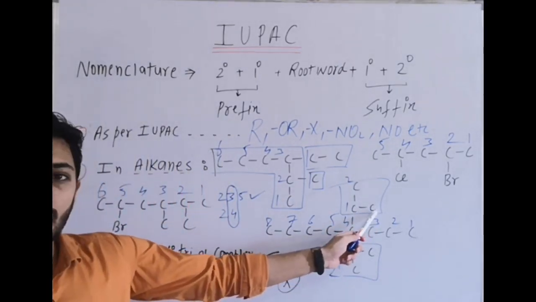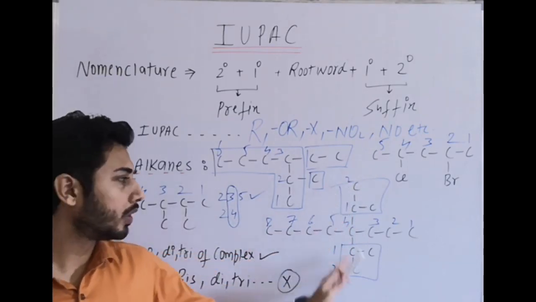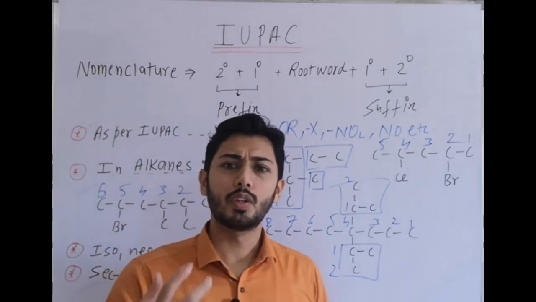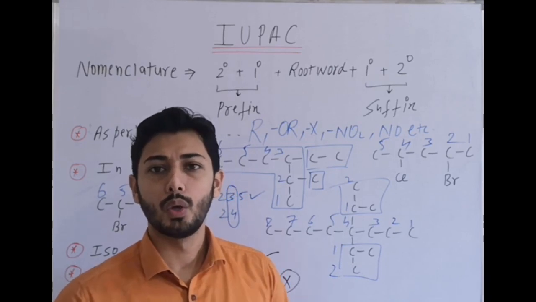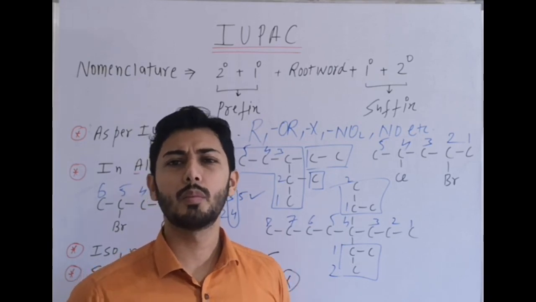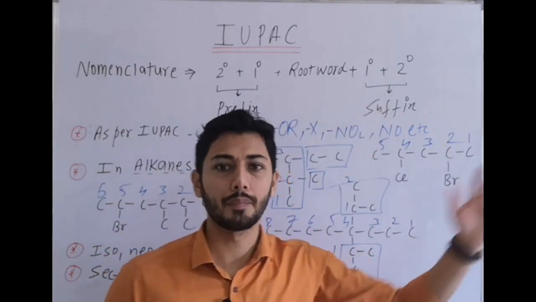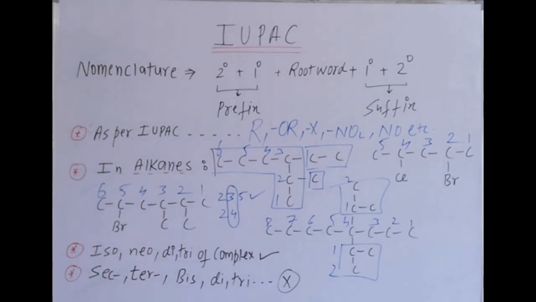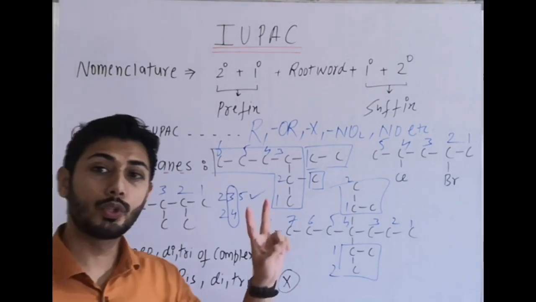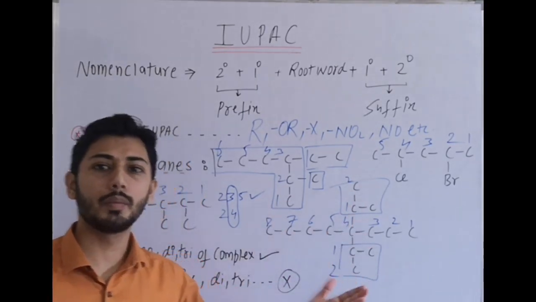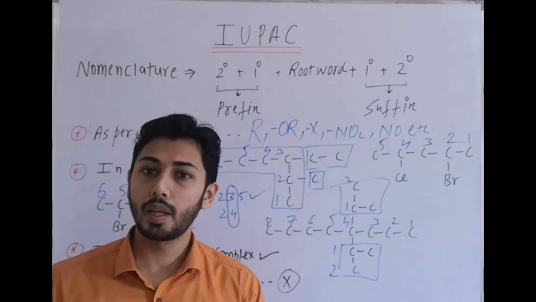On the first carbon there is a methyl group, and the longest side chain of the substituent is of 2 carbons, and both are identical. Now if you remember, for simple substituents we use di, tri, tetra, but for complex substituents we use bis, tris, etc. Most commonly bis, tris; bulky examples are not asked, otherwise bis, tris, tetrakis, pentakis, etc. So here, at the fourth position, how many times do we have the substituent? 2 times. Twice we mention 4, 4. Then bis, because it is a complex substituent.